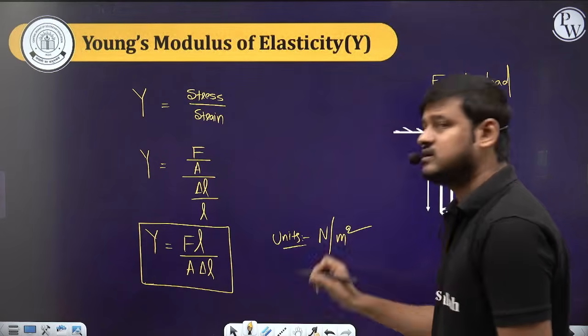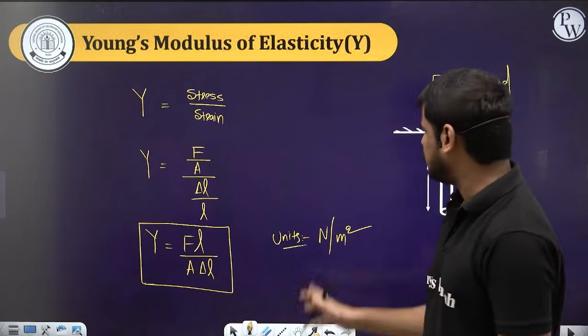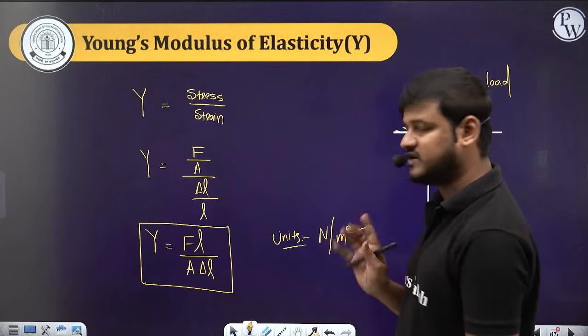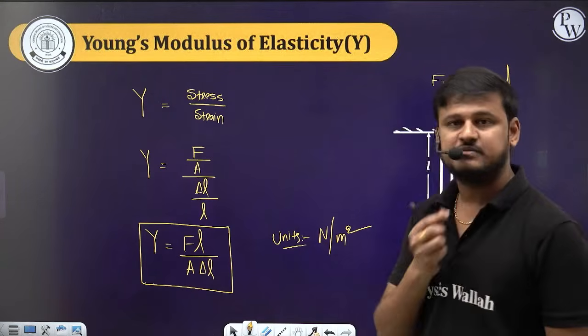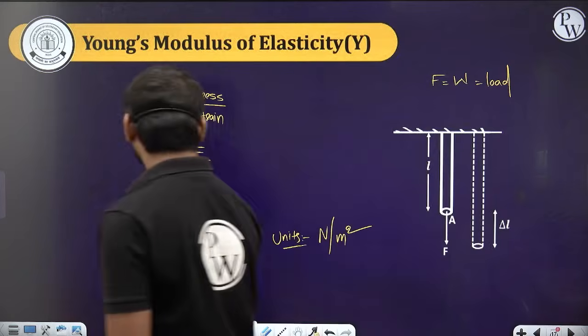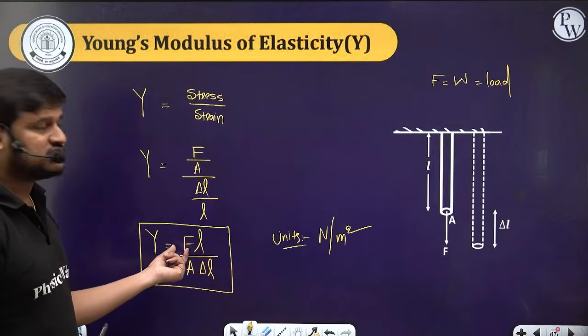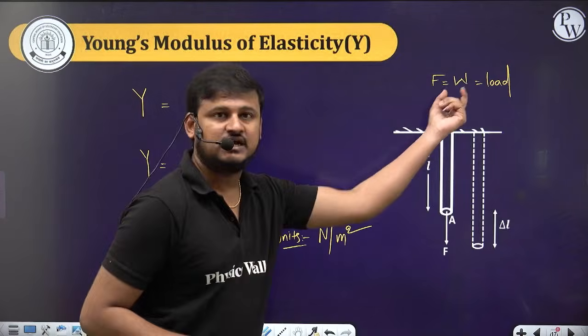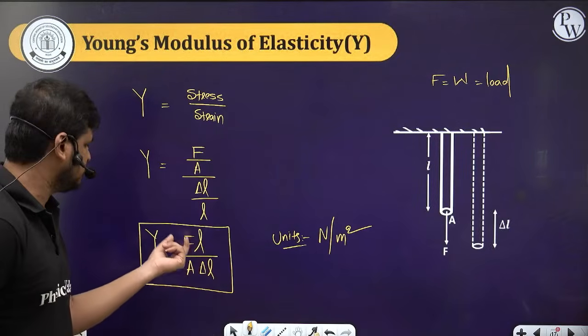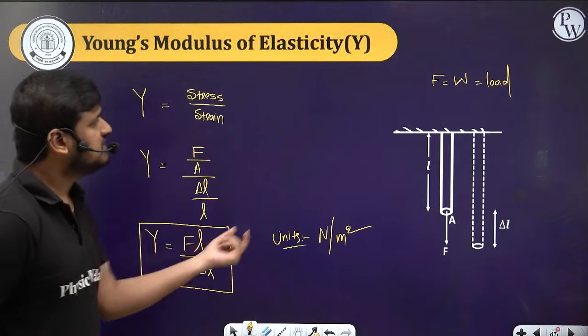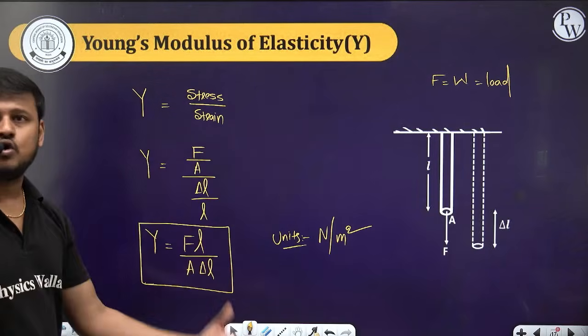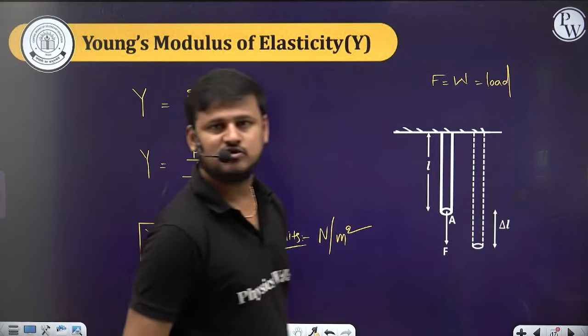You can write the dimensional formula for this. You know the dimensional formula for Newton and meter square, force and area, you already know. Very important: sometimes in place of force they might mention the weight, so the weight will act as a force. Sometimes they may also mention load, so you can write the load value also.